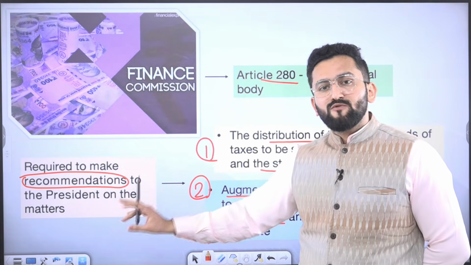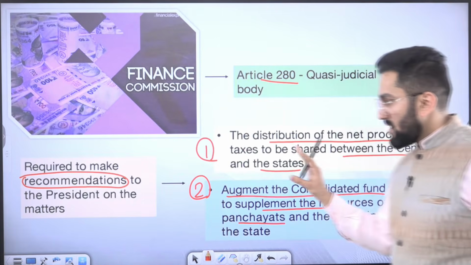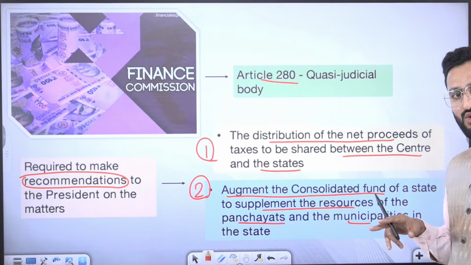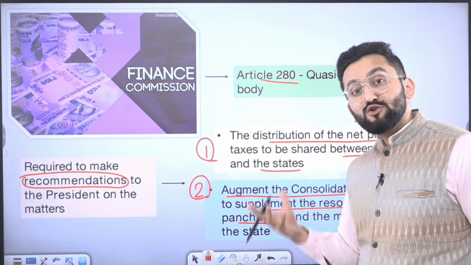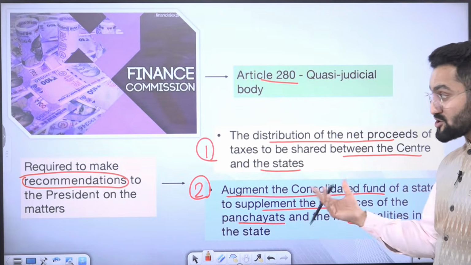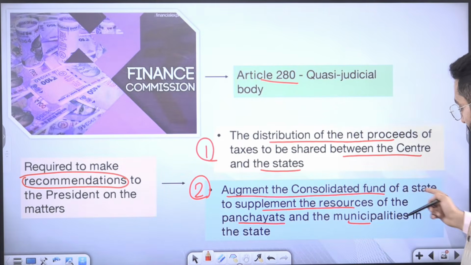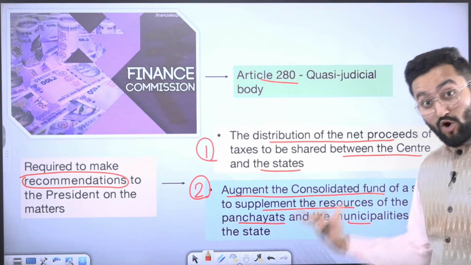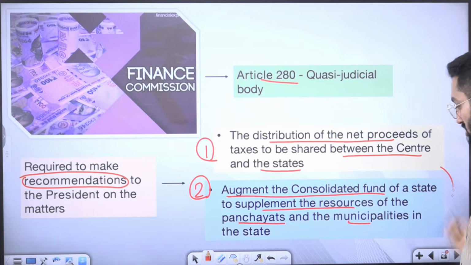Now, it is responsible for giving recommendation on two areas, chiefly, meaning mainly. Number one, distribution of tax proceeds, total proceeds between center and state, and number two, it also gives recommendation on supplementing the resources of the state for Panchayati Raj and local government bodies. Okay, that is also its prerogative. Please remember, we are talking about the Finance Commission, the central body. Augment the consolidated fund of the state. It can give recommendation to the state on how you can augment, improve your financial status, how you can supplement the resources of the panchayats and municipal bodies.